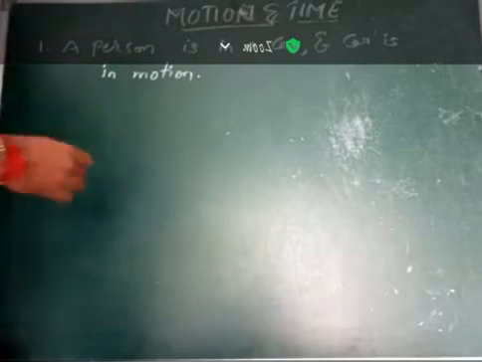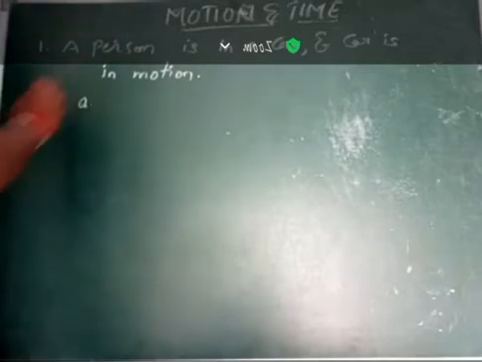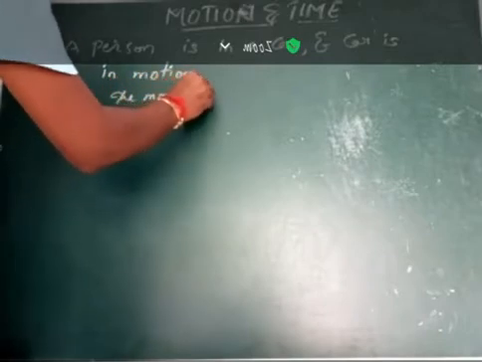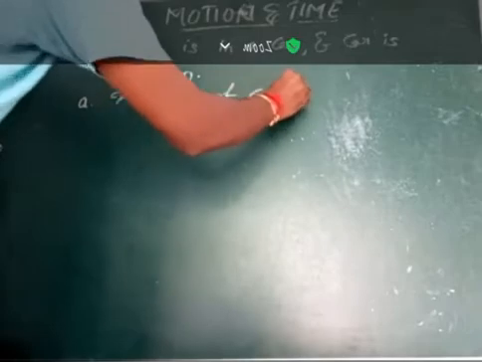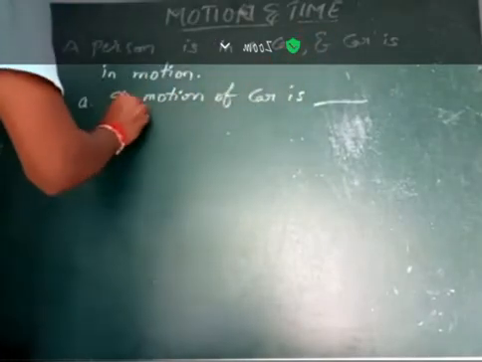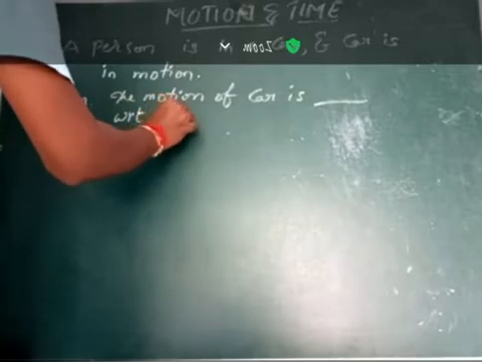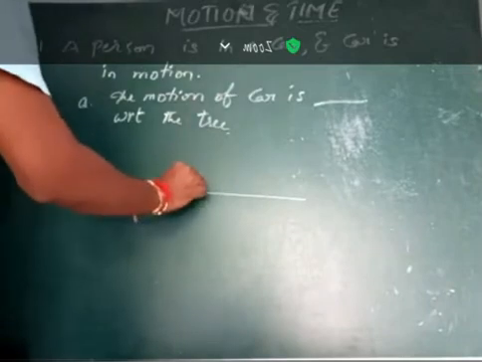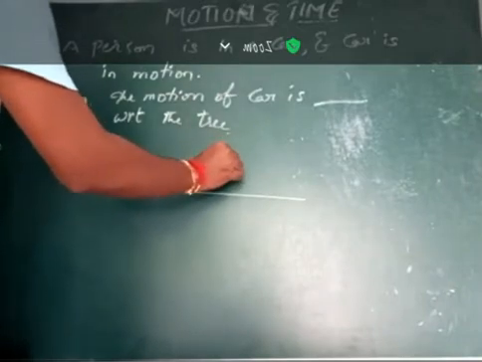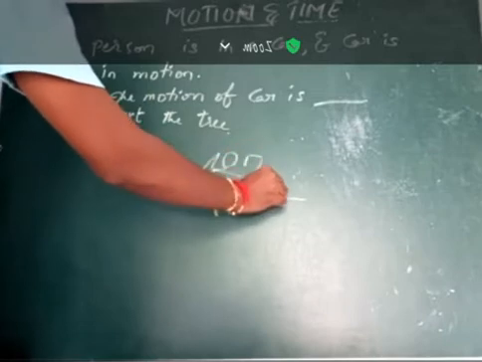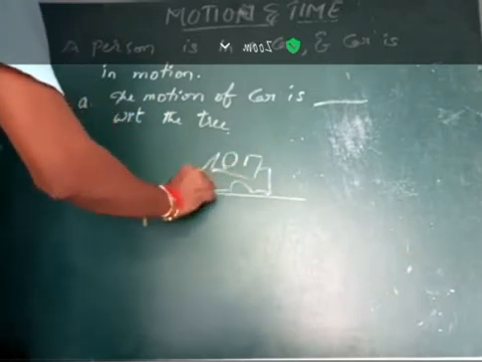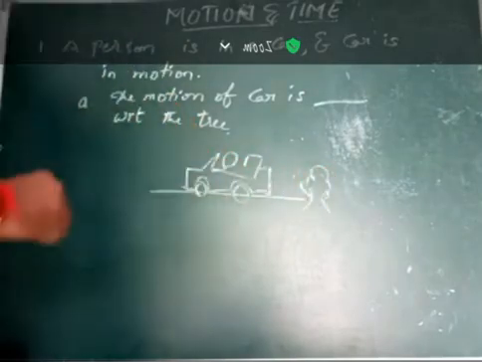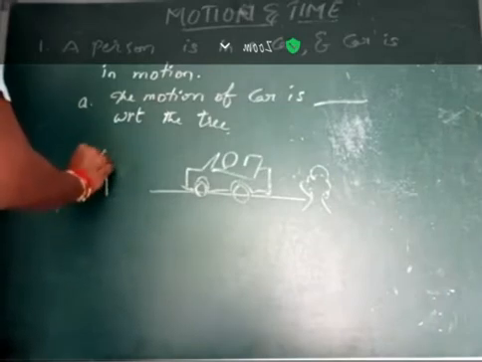And so, first one: the motion of the car is dash with respect to the tree. Like here it is the car, there is a tree here, and here there is a house.